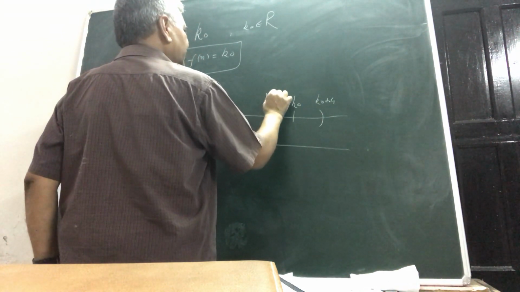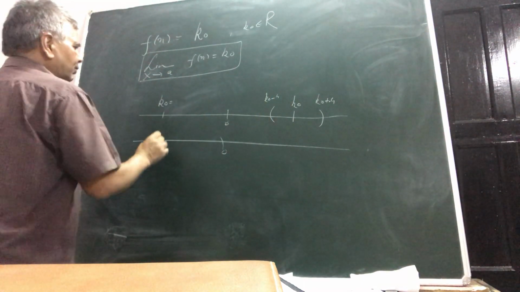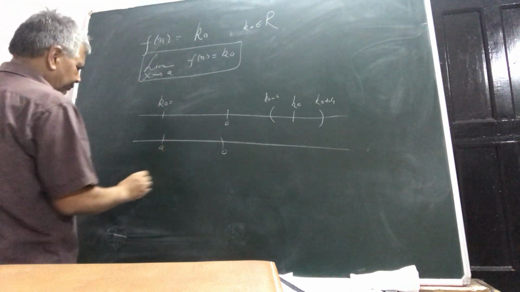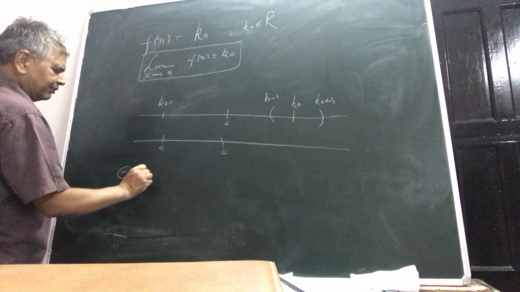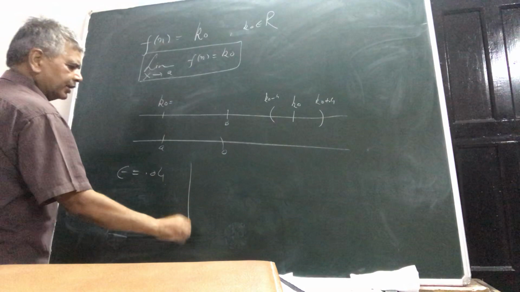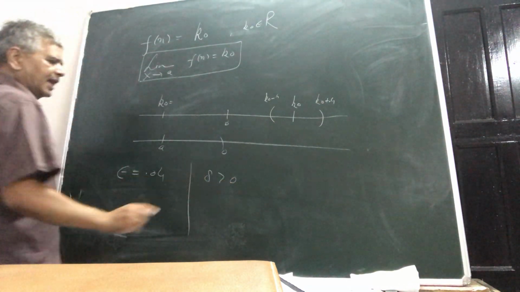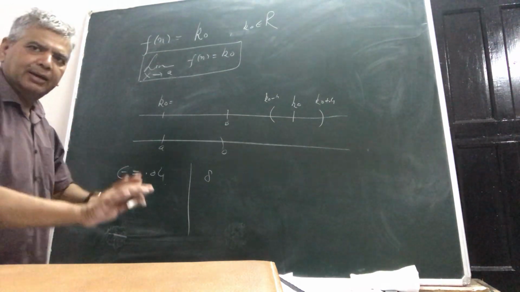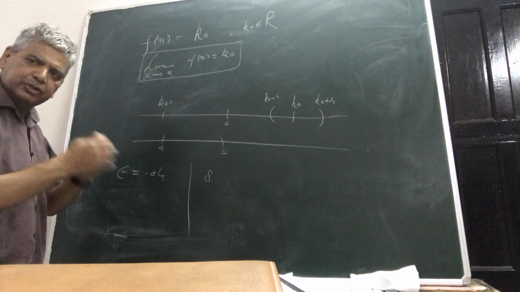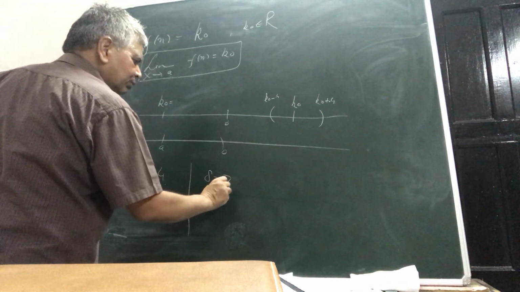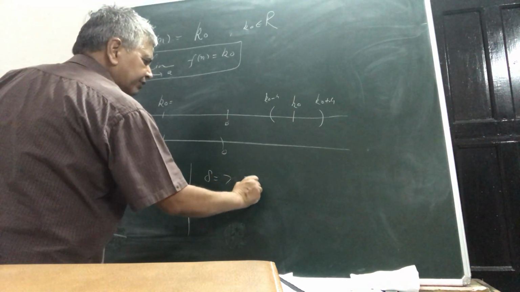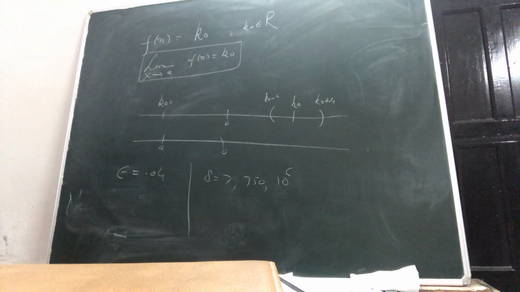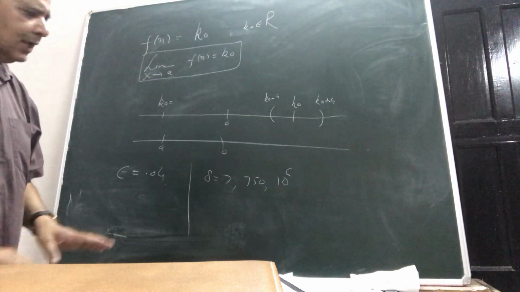So this is say k0 minus 0.4. Then what should be your a? a is suppose this. Then what is your delta? Suppose epsilon you have been given is really 0.04. Then what is your delta here? Please try to understand. Delta will again be a positive number. I say you take delta to be any positive real number. You can take 7, you can take 150, you can take 10 raised to power 6, whatever. Whether large or small, that is up to you.